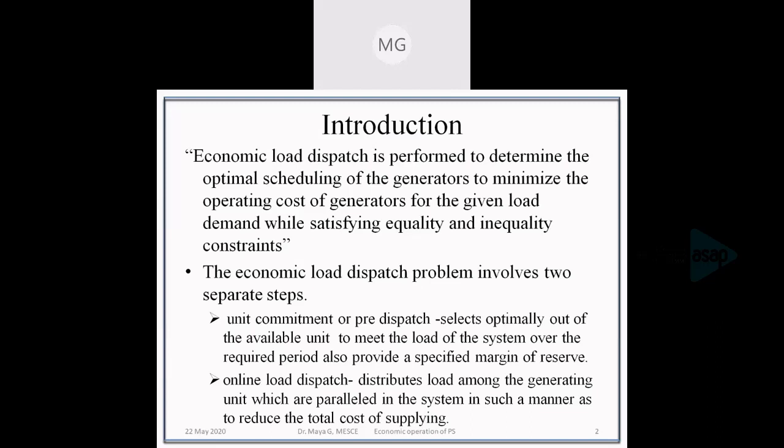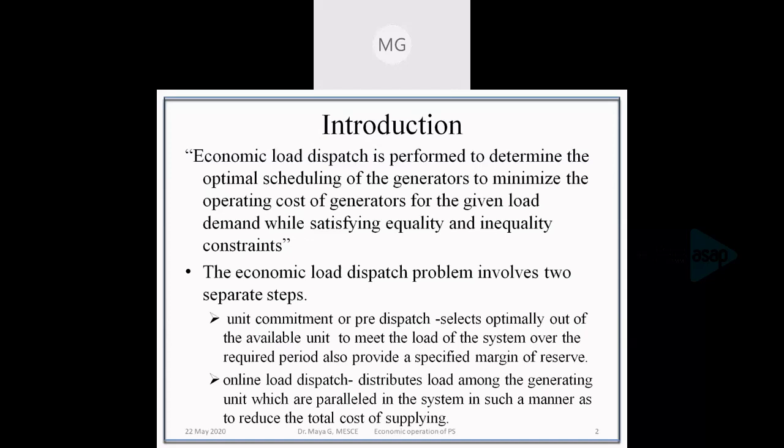Whereas in online load dispatch, the distribution among the generating units is done to reduce the total cost. The generating units that we consider are only those which are in parallel in the system, that is, the generators which are connected and operating in the system.